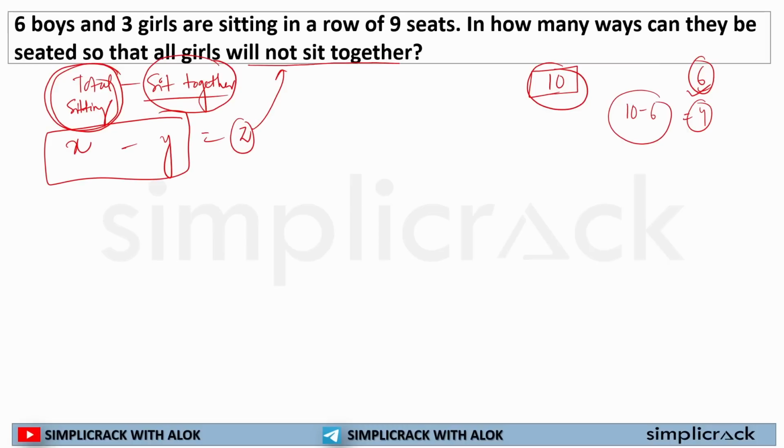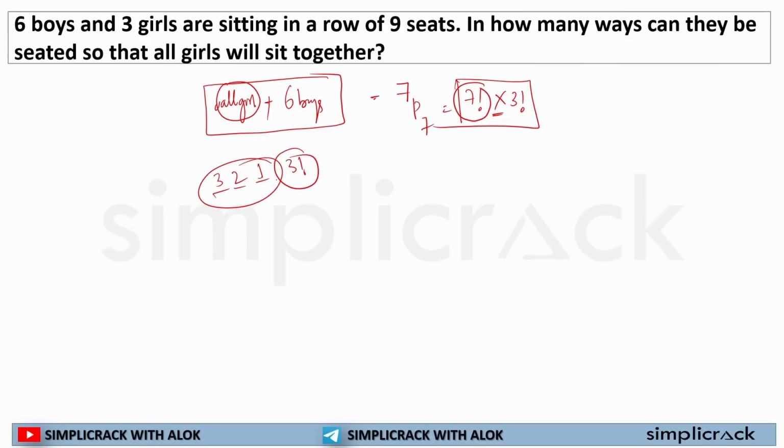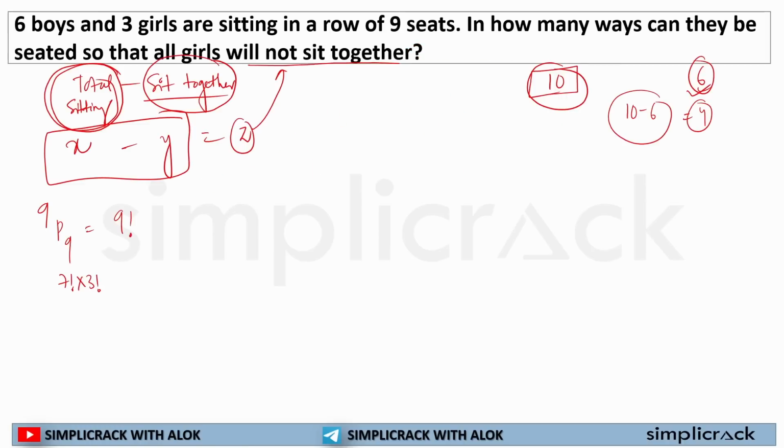So let's understand how many ways the total arrangement of 9 seats can be done. There are 9 students, 6 boys and 3 girls. They can be arranged in 9 seats, so this is 9 factorial. Now girls will sit together. We got the idea of 7 factorial into 3 factorial from the previous question. The girls will sit together in 7 factorial into 3 factorial ways.